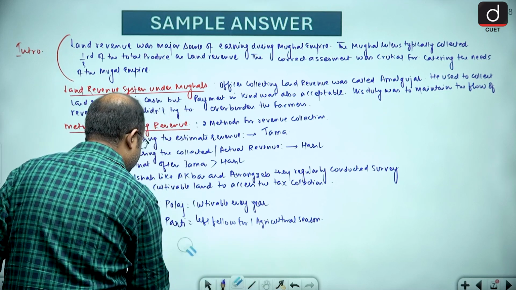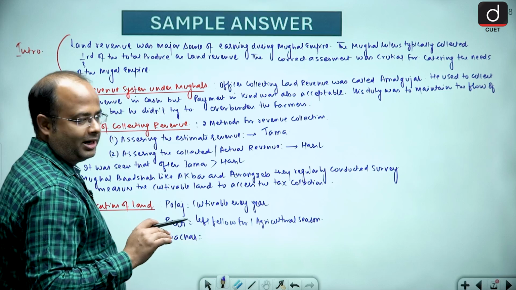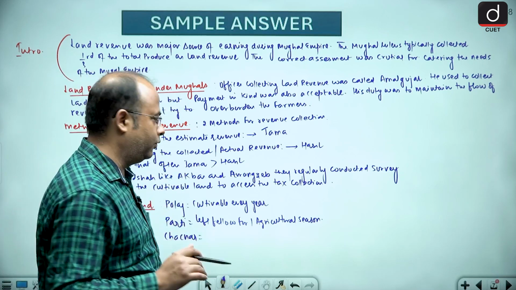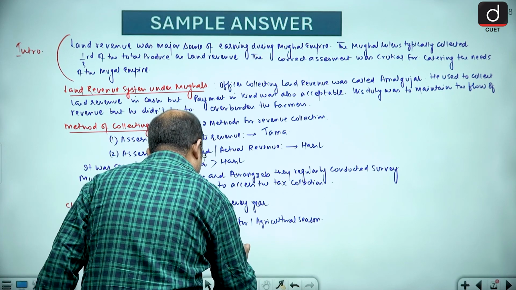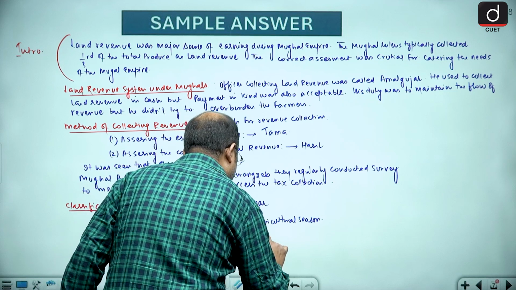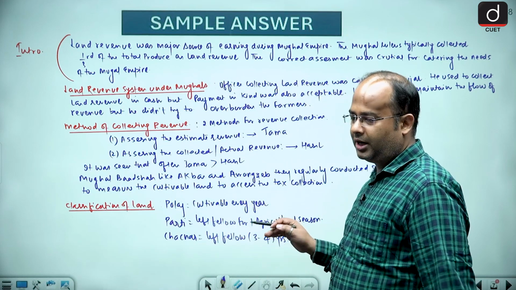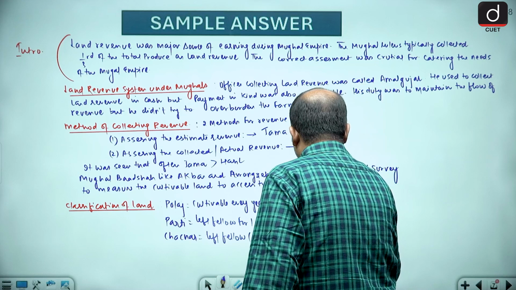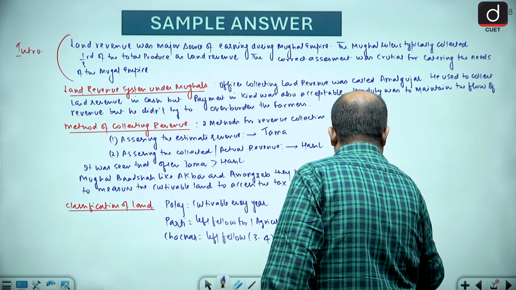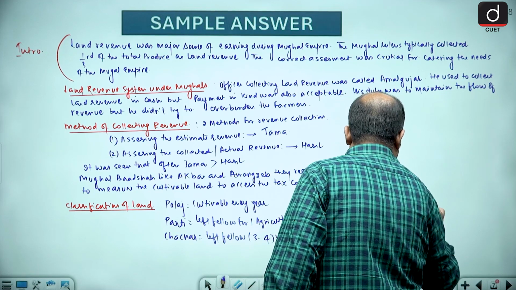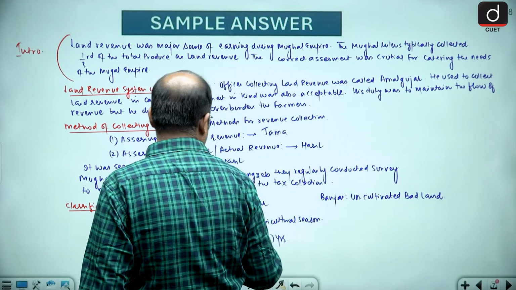Chachar land are those lands which are left fallow for 3 to 4 years. And next we have Banjar. Banjar is uncultivated badland. So we have four types of land: Polaj, Parti, Chachar and Banjar.